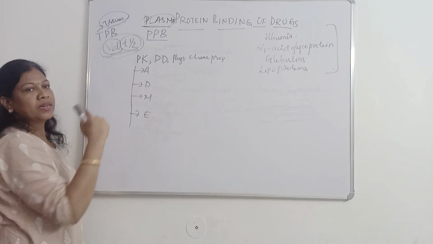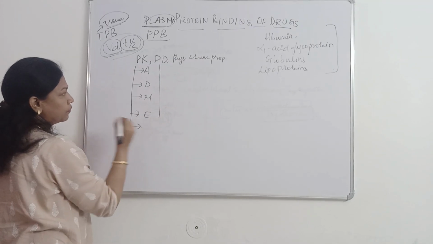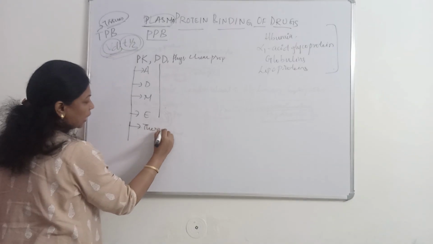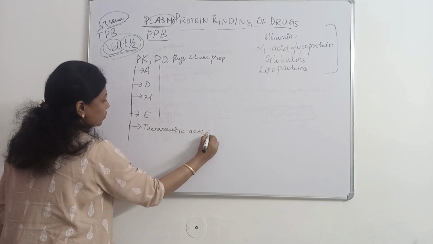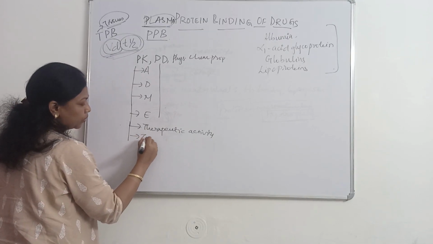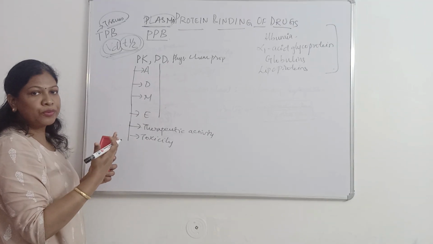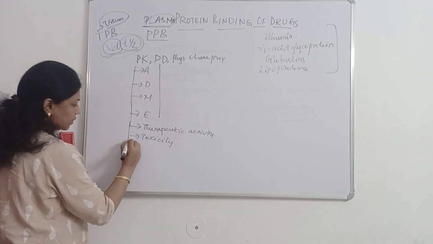And the pharmacodynamic factor affected is its therapeutic activity, and also the toxicity. So pharmacodynamics involves these two, the action of the drug. Either it provides therapeutic action or it provides toxicity action.